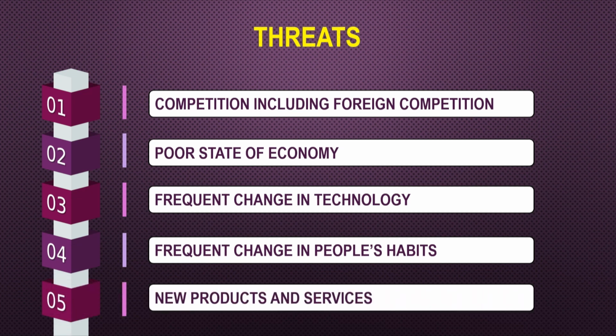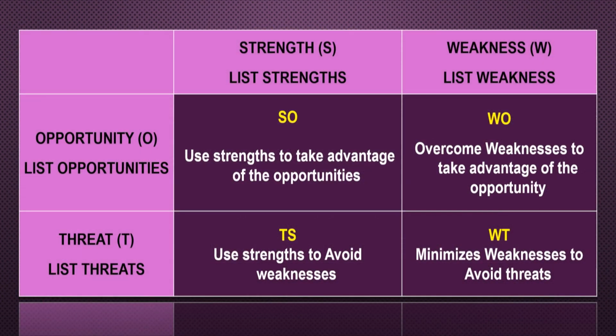So, this is the matrix of your SWOT. You can have the strengths, the weaknesses, opportunities and the threats. The first quadrant is the SO, that means the strengths and the opportunities.